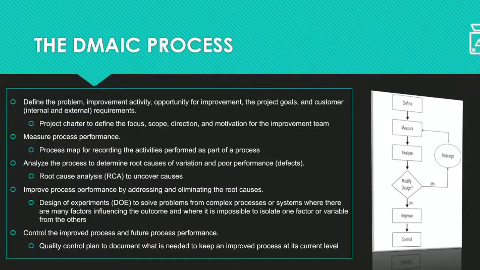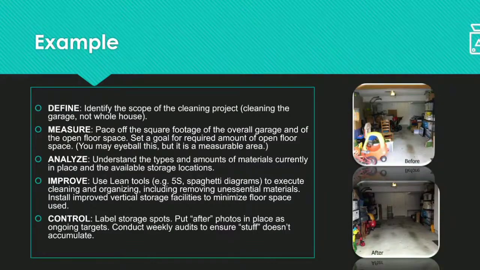Now let us see one quick example of that process. Already this video is getting much longer. Here I have taken the example of cleaning a garage. You have one garage and you need to do some proper cleaning.